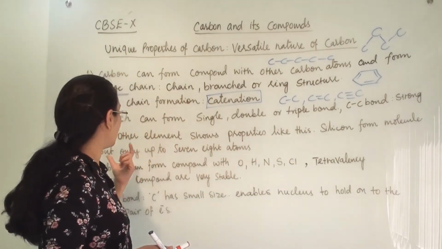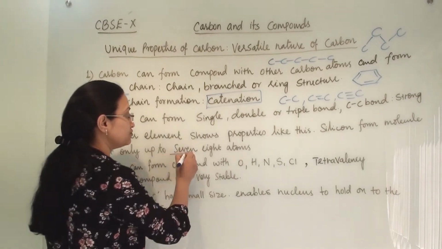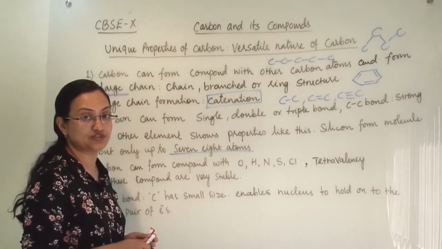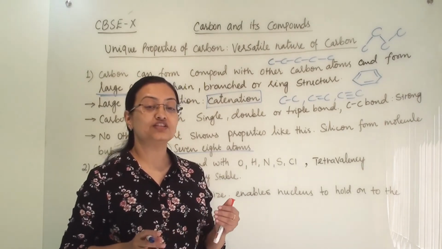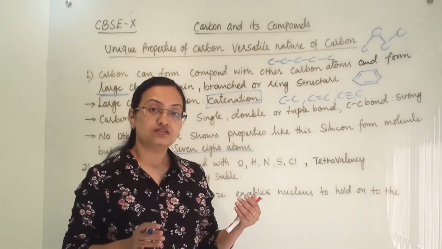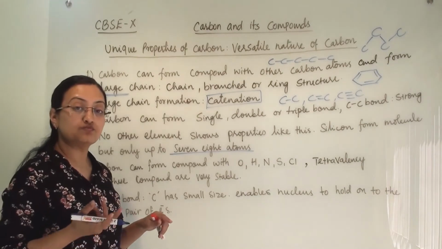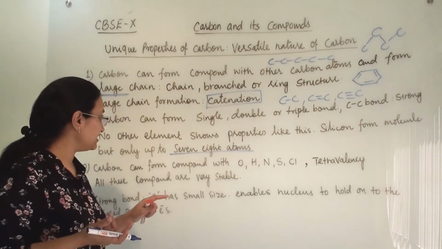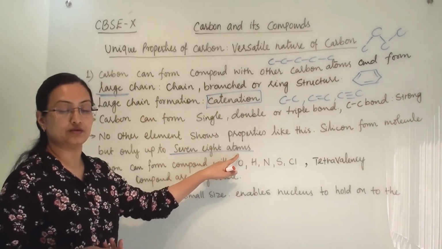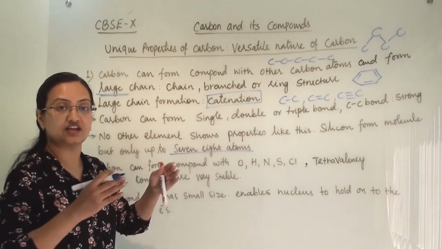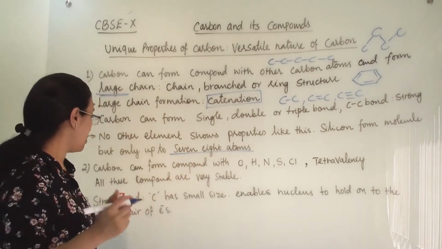Silicon forms molecules, but only up to 7 to 8 atoms. Silicon shows some of the properties which we can relate to carbon, or which are similar to carbon. But these bonds of silicon are very reactive, and they can form only up to 7 to 8 atoms. It is not like carbon, which can form long chain molecules.